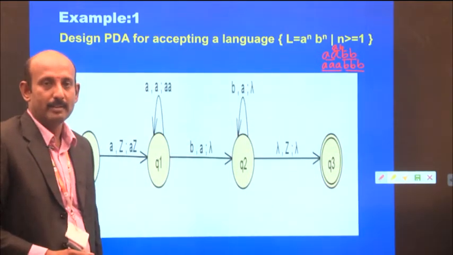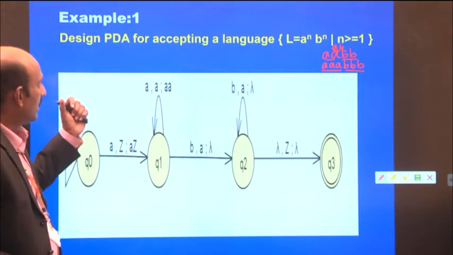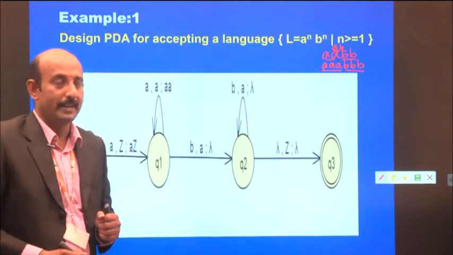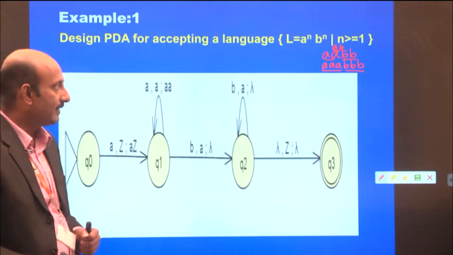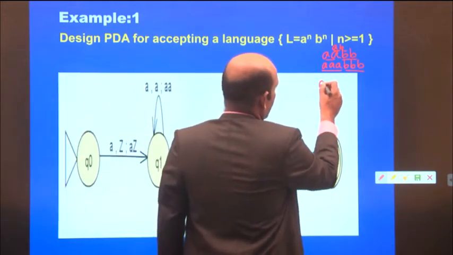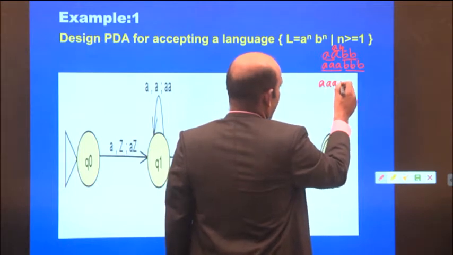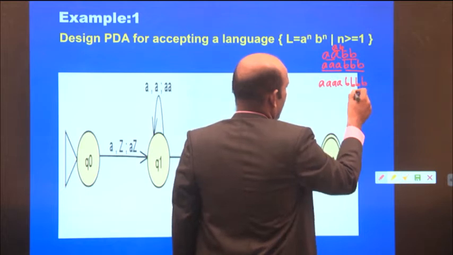Now let's design a pushdown automata for accepting this language. The language consists of strings like these. We may extend to more strings, like four A's followed by four B's, and so on.